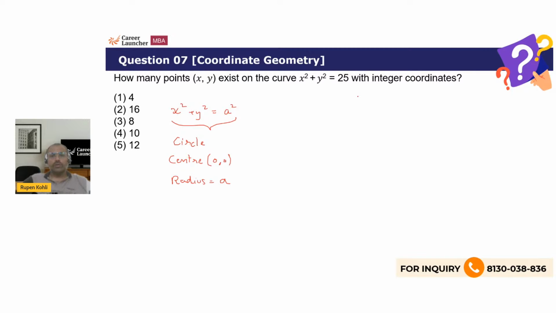So on the coordinate plane, this would be a circle centered at the origin and its radius is 5. A square is 25, a is 5.